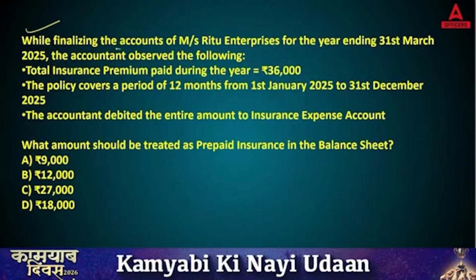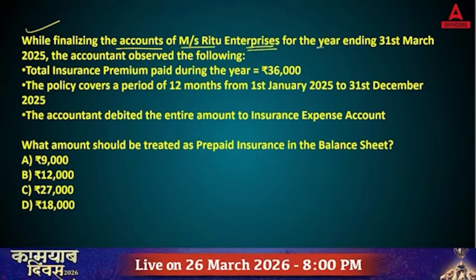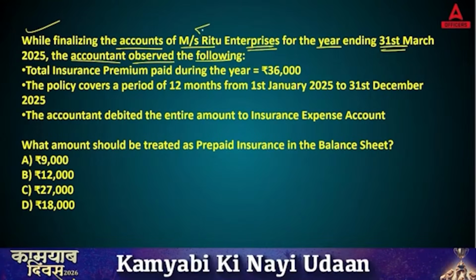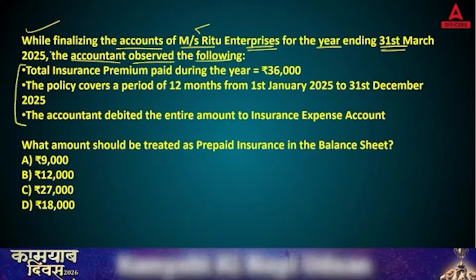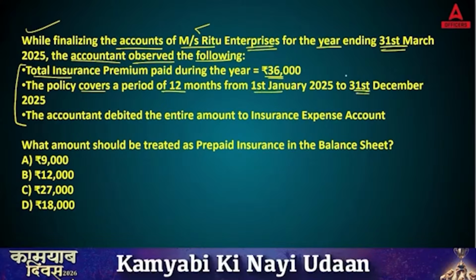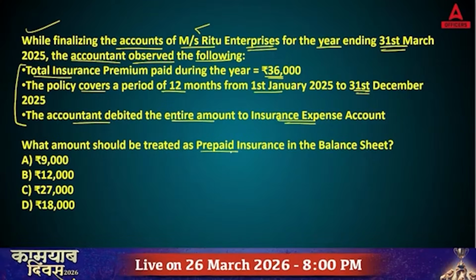While finalizing the accounts of Messrs. Ritu Enterprises for the year ending 31st March 25, the accountant observed the following. Now we are talking about one business, and there are different points which you need to see. Total insurance premium paid during the year is 36,000. The policy covers a period of 12 months from 1st Jan to 31st December. The accountant debited the entire amount to insurance expense account. What amount should be treated as prepaid insurance?